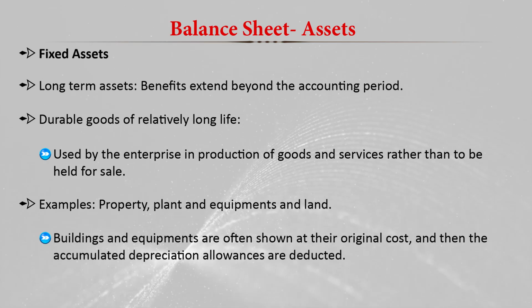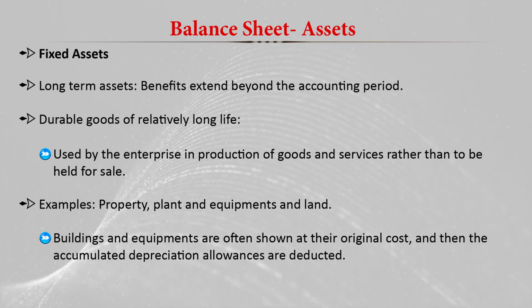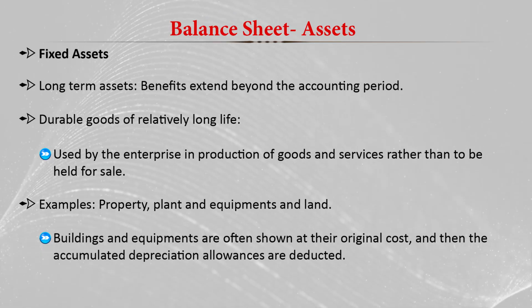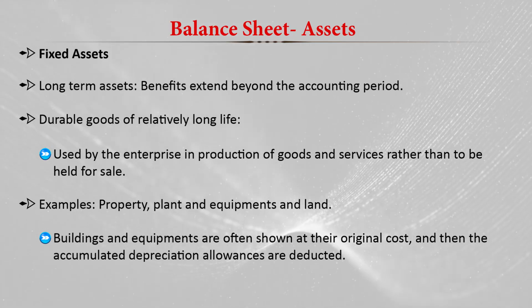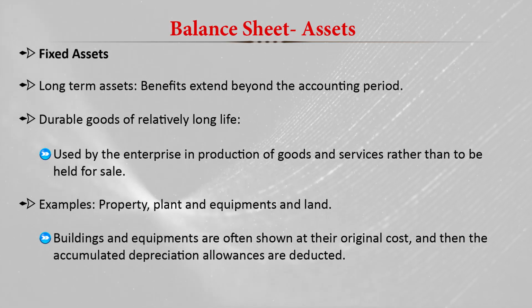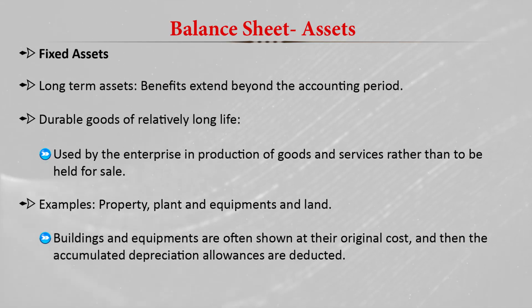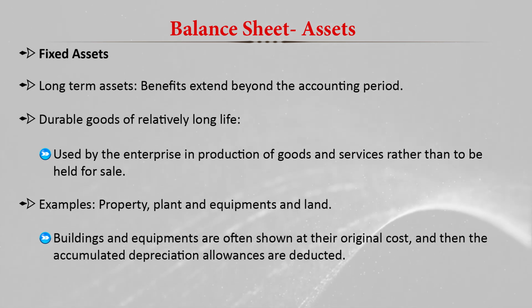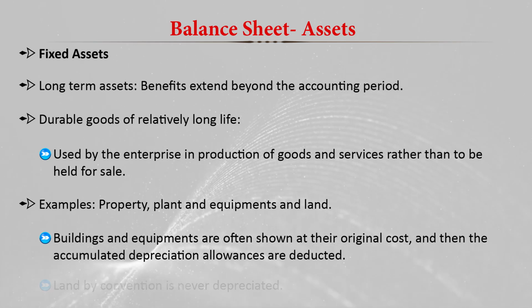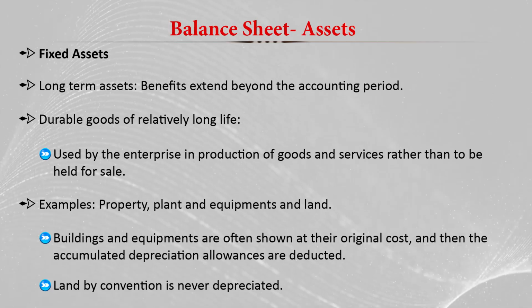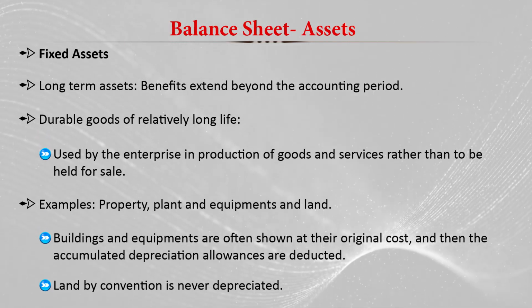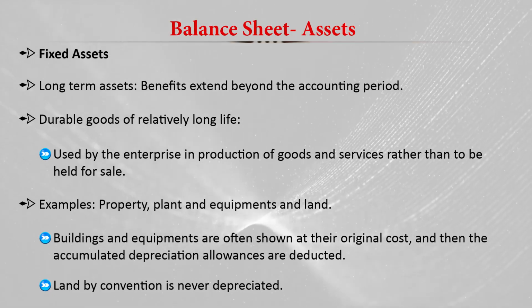Buildings and equipment are often shown at their original cost, and then the accumulated depreciation allowances are deducted. So how do we value this building and equipment in the balance sheet? For one machine of 1 lakh, we have to include the original value of 1 lakh, but we have to deduct the depreciation of that machine, whatever value we calculate as depreciation. And in the case of land, as per convention, we never depreciate the land. As generally we believe the value of the land will increase, there is no depreciation on land.